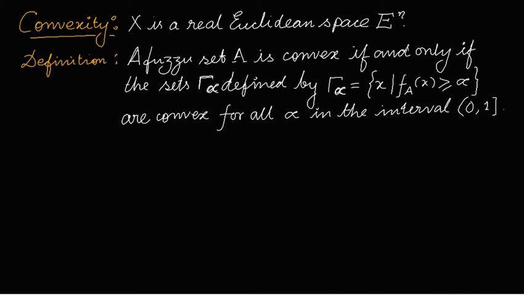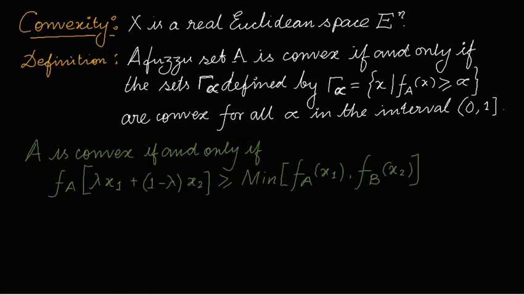One more definition is possible, which is an alternative and more direct definition of convexity, as follows. A is convex if and only if, here we are talking in terms of membership function, fA(lambda x1 plus (1 minus lambda) x2), so we are taking x1 and x2 and writing a linear combination.